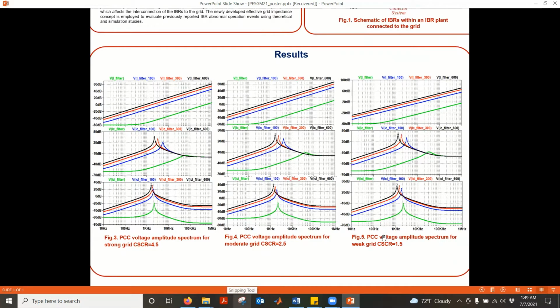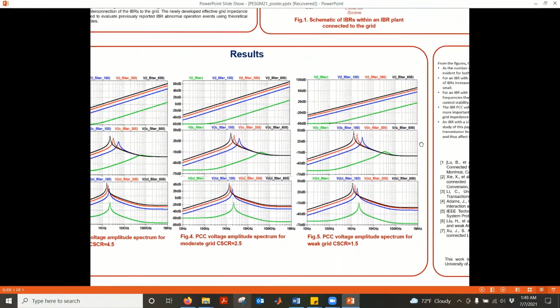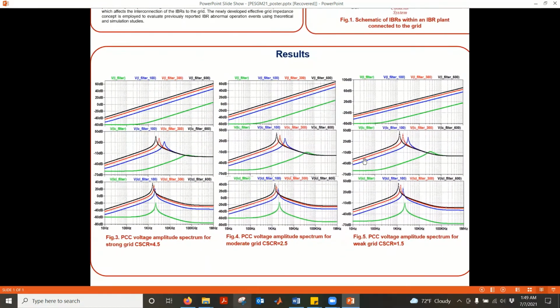So if we look into the results, what we can see is that for the L filter, there is no resonance here. So it only affects the voltage harmonics when the number of IBRs increases. But for LC and LCL filters, there is a higher impact.